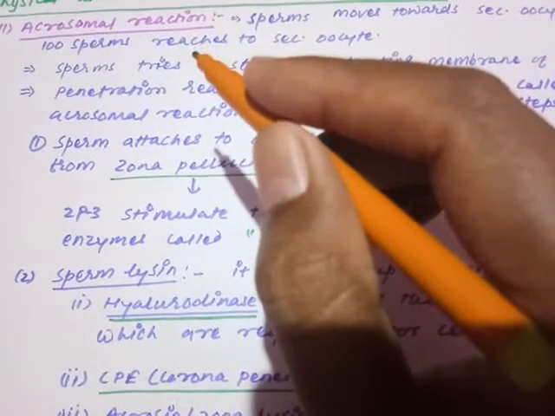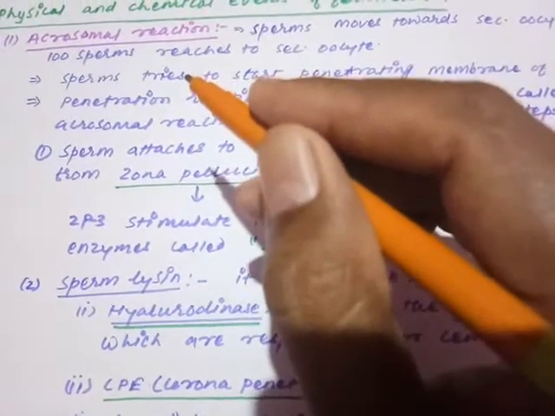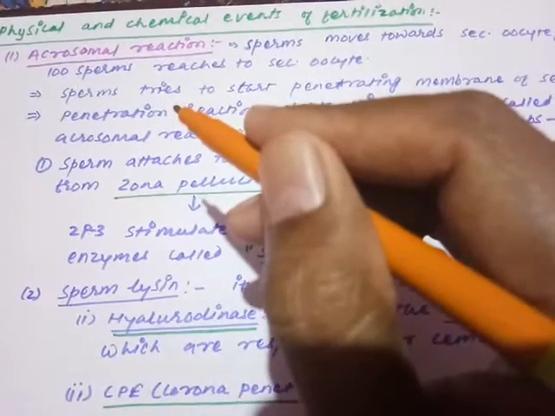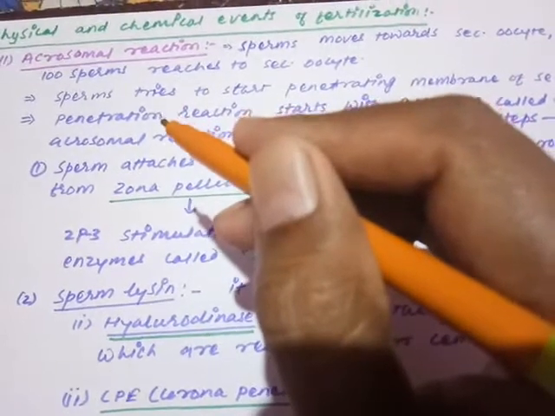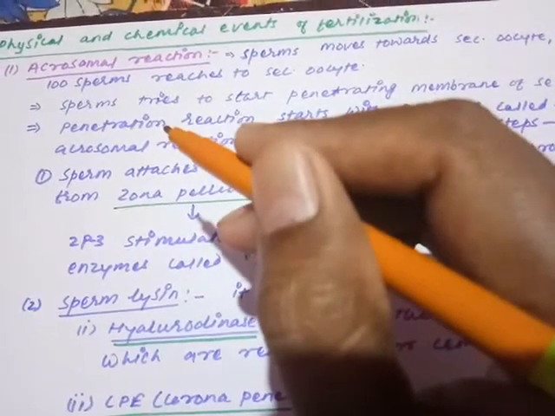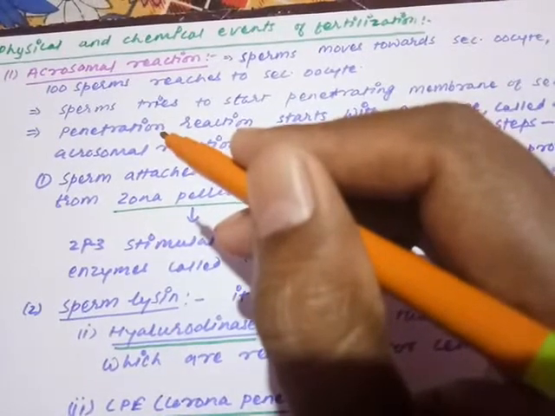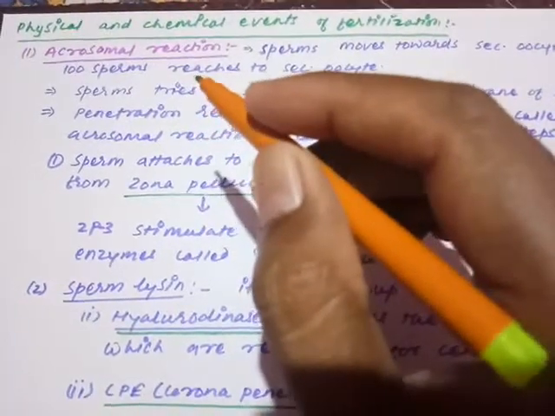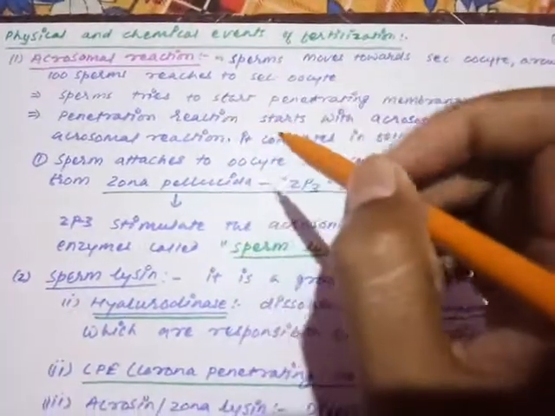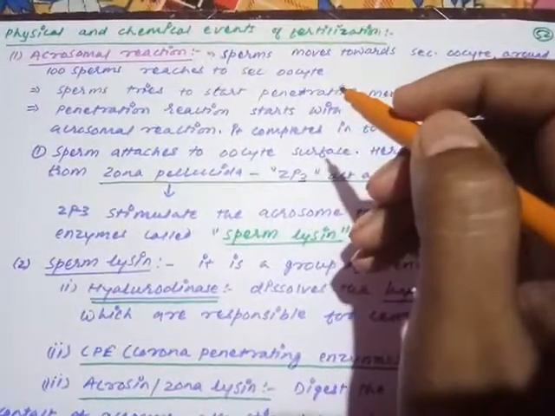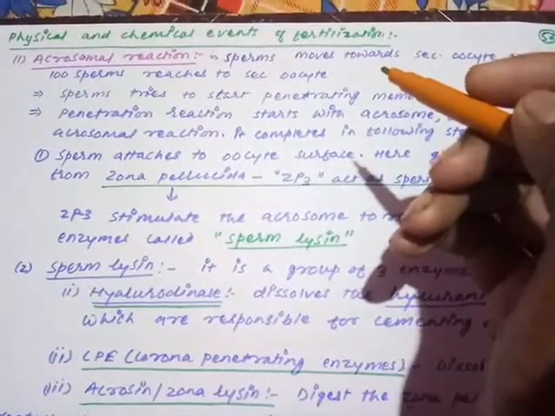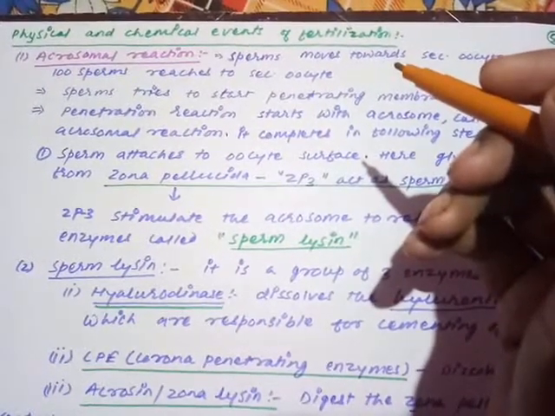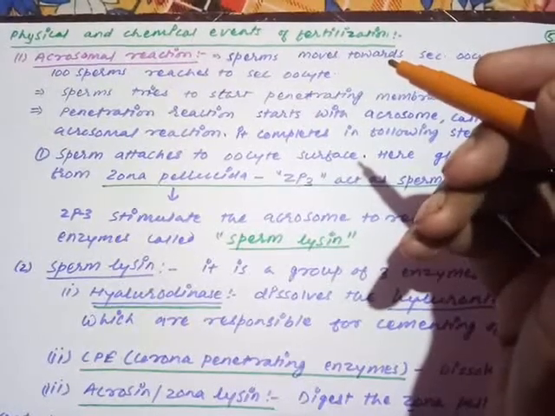Here, if you remember, my dear child, the acrosome is a granular structure present on the surface of the sperm head formed by the Golgi body, and the acrosome is loaded with hydrolytic enzymes. If you remember, we have discussed this during gametogenesis and the structure of the sperm. So acrosomal reaction means the reaction performed by the acrosome only. So what happens during the acrosomal reaction? Physical event is what? After discharging and capacitation, the sperm will start their journey toward the site of fertilization, in search of the secondary oocyte or egg.